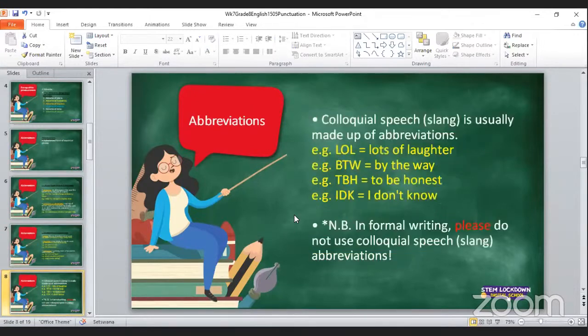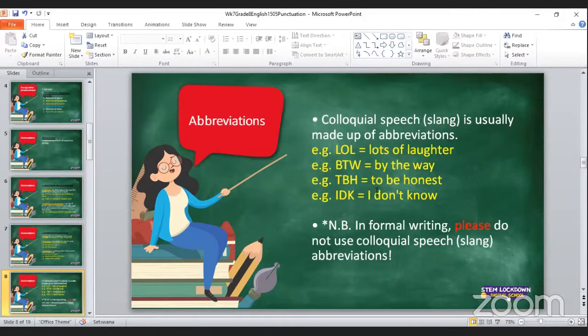And yes, we are done with abbreviations, but before I move on to the next section, this is something I would love to discourage. Learners, when you go back to school, when you'll be writing your essays, your letters, your transactional writings, whatever we should be writing, please remember that we do not use colloquial speech that we know as slang. We do not use slang, okay?